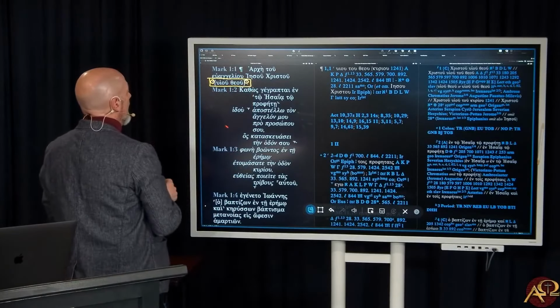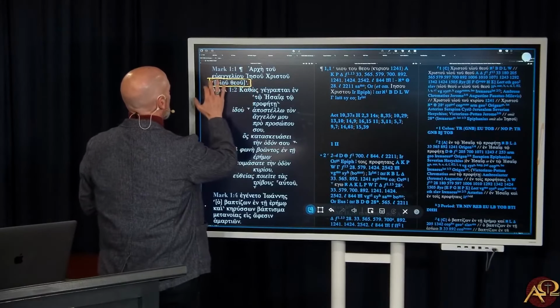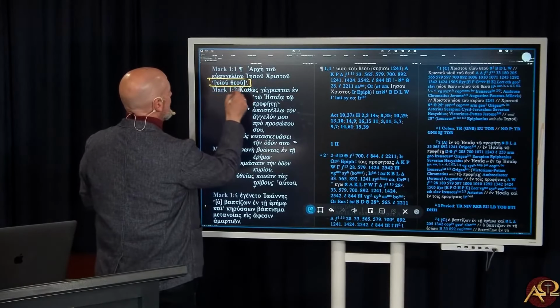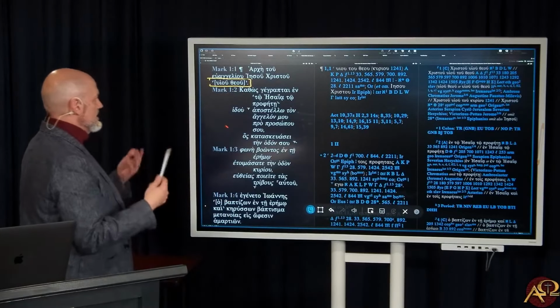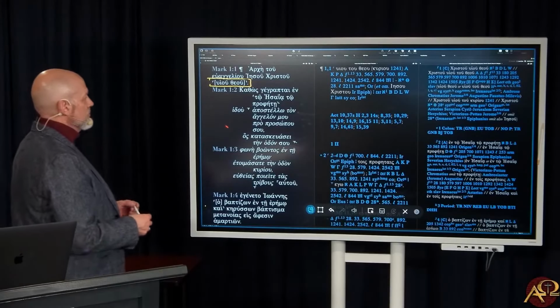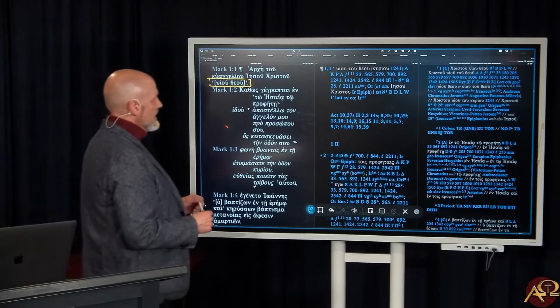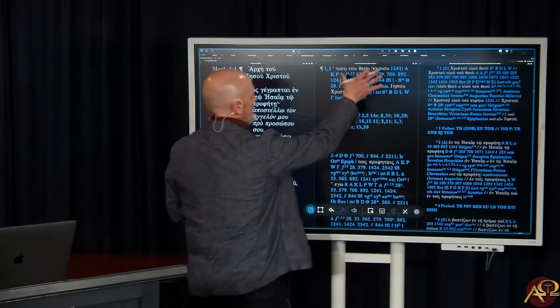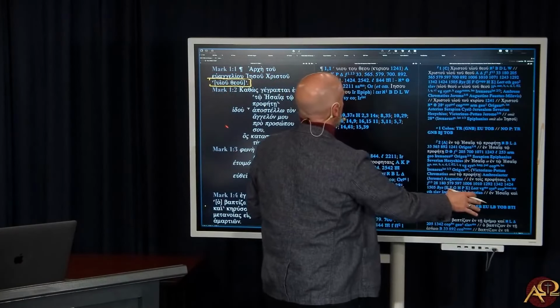And you will notice that there are single brackets around this in the printed text, which is the printed text's way of saying this is a disputed phrase, but we are including it rather than just excluding it and putting it in the notes. And so here is the specific information in the Nestle-Aland text, the UBS text here.